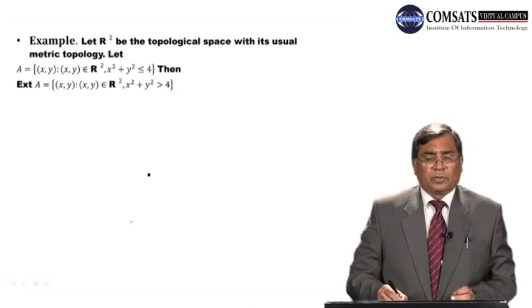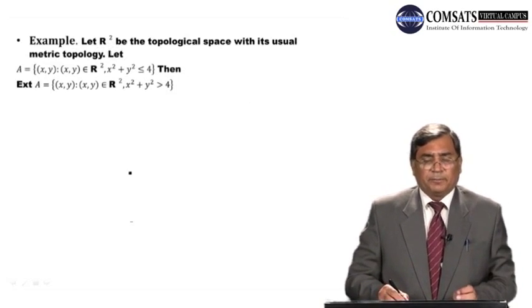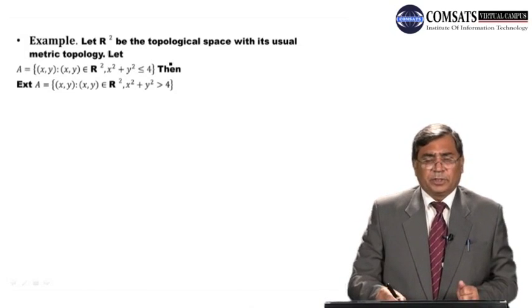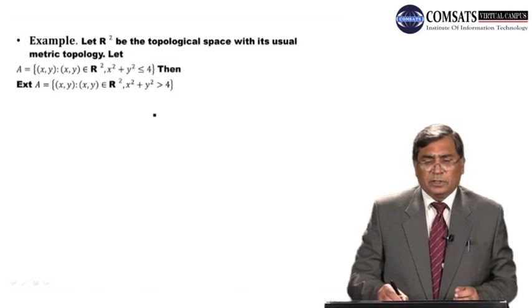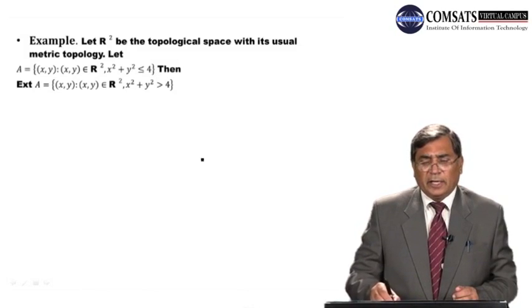Let's consider another example. Let R2 be the topological space with its usual metric topology. The usual metric topology in R2 is the union of open disks. Then here A is the subset of R2 with center at origin and radius 2. So this is a closed disk. This A is a closed disk, my dear students.